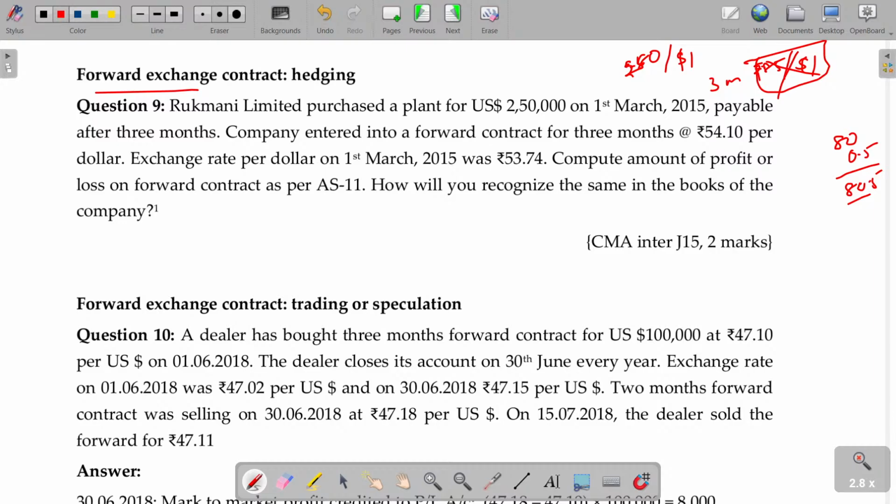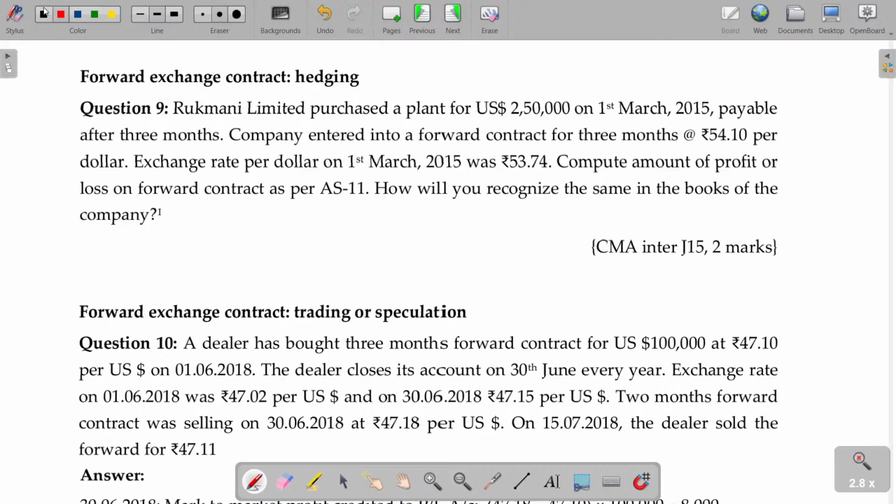In case of hedging, how can we treat? In case of trading and speculation, how can we treat? That's all. Okay. Now let's see the forward exchange contract meant for hedging purpose.